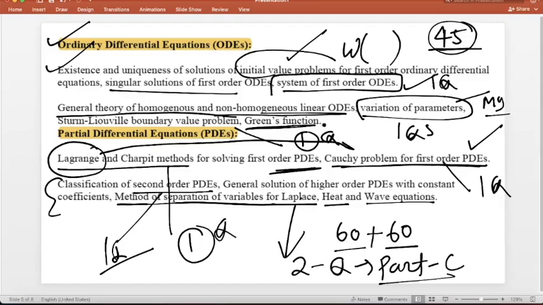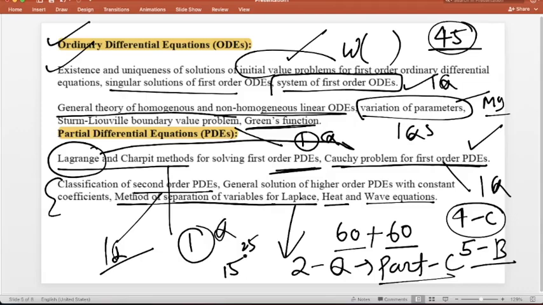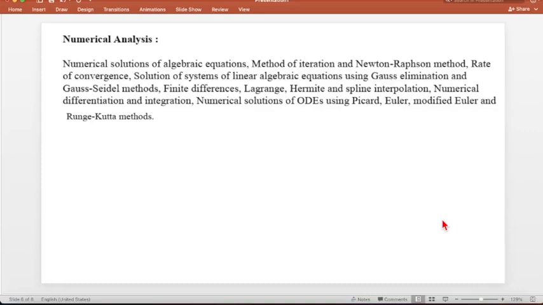So 2, 1, 1, about 4 questions you will get, at least 4 questions in part C from this, and 5 to 6 questions in part B, right? So 5 threes around 15 and 5 to 6 means around 25 marks of questions. So in total around 40 to 45 marks of questions you will get from ODE and PDE, right? Sometimes they give 5 problems, sometimes 6 problems, and 4 questions minimum you will get from ordinary differential equations and partial differential equations.